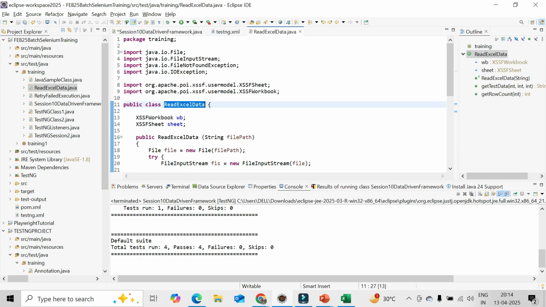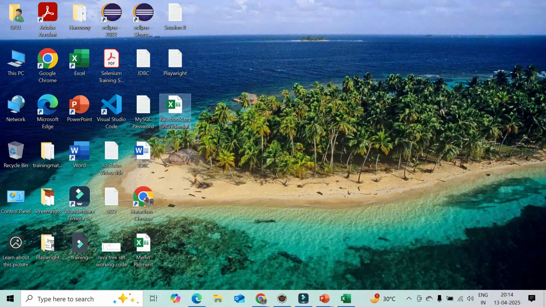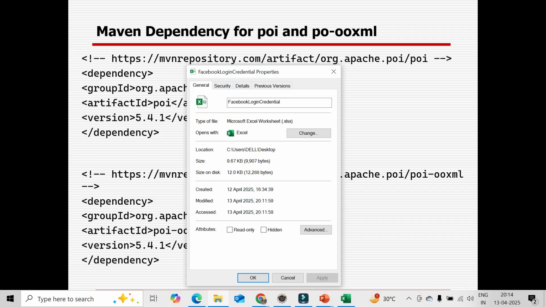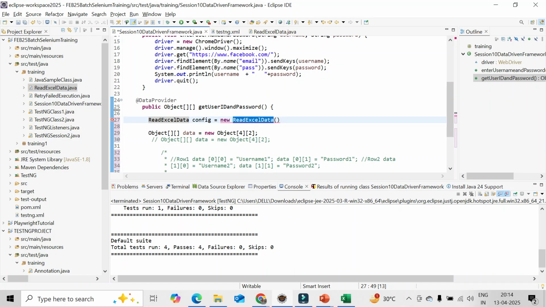What is the constructor parameter? You need to give the file path. So now the file path I'll be giving. What is the way? Right click on that, go to the properties. You don't need to remember anything. This is the path. This is the file path. So I'll be giving it within double quotes.